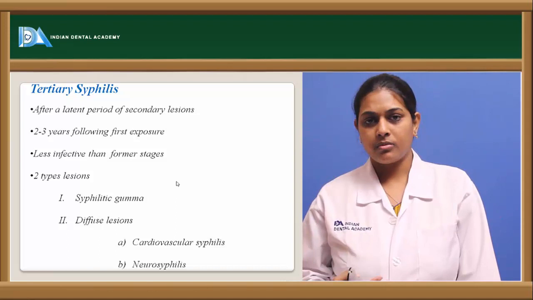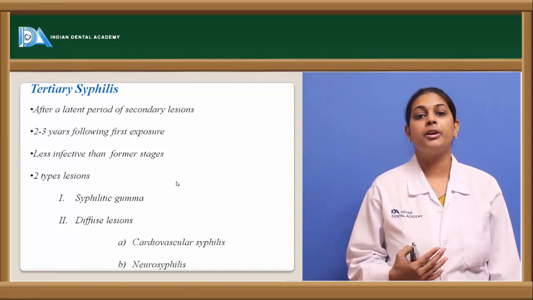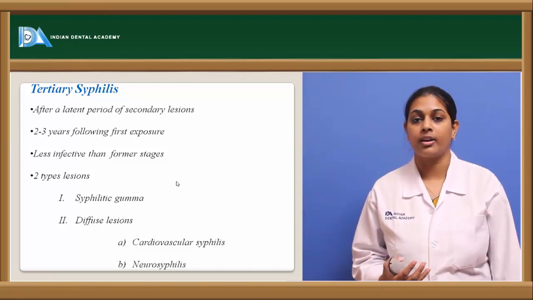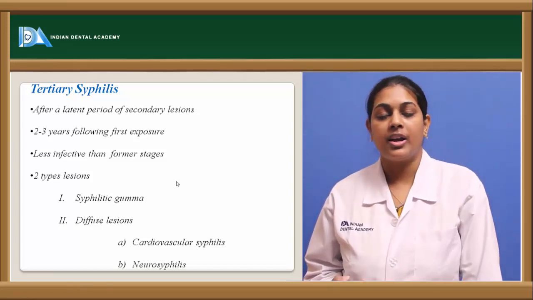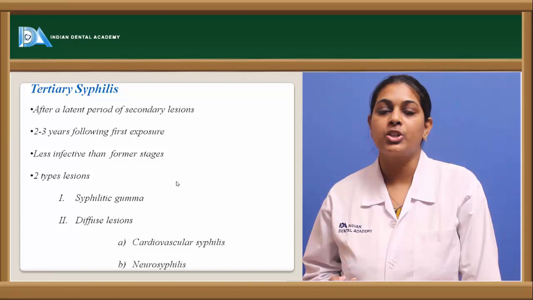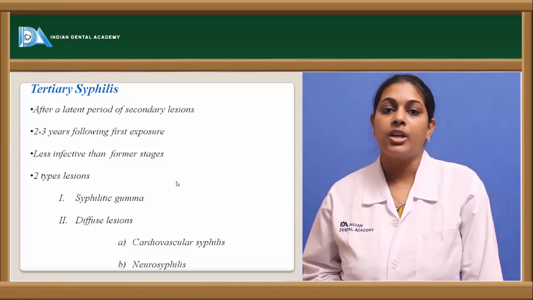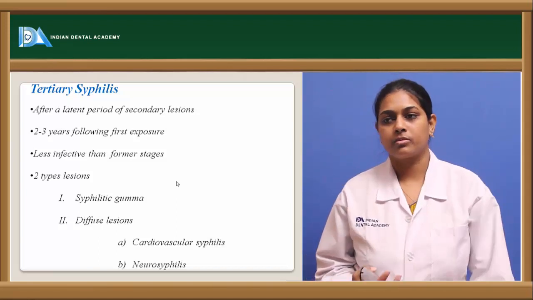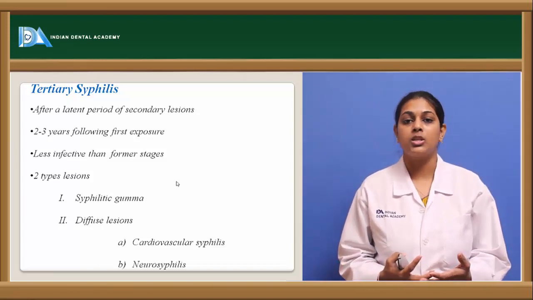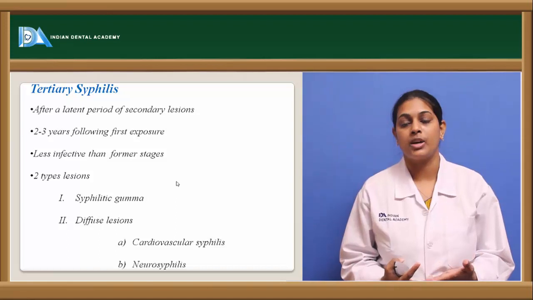When it involves the cardiovascular system, it most commonly starts affecting the thoracic aorta, and the aorta might show syphilitic aortitis. That is, there will be inflammation and widening of the aorta. It might also cause an aortic aneurysm. These are certain conditions caused when tertiary syphilis involves the cardiovascular system.